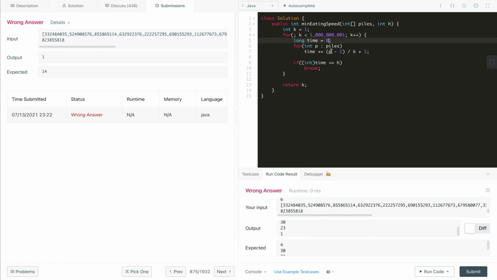Okay, so instead, if this time crosses h over here, we can add another condition here. If time crosses the given h already, then there is no need to process further. Let's break it. Try this case and see with the integer itself.